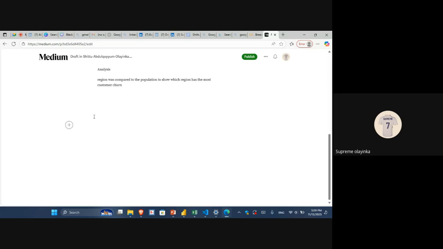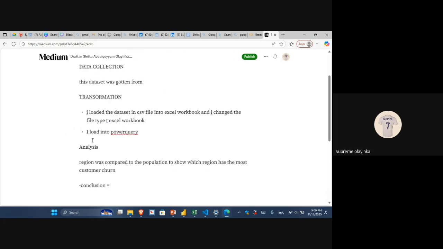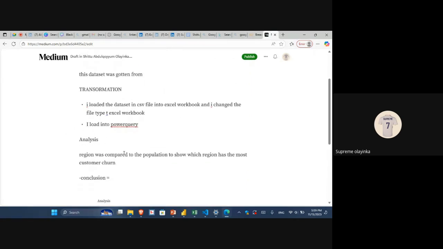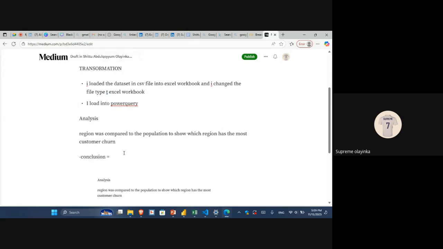After you are done with your pivot table analysis, the next one is visualization. I think analysis and visualization you can do hand in hand. Maybe you will do analysis. There's not actually a rule. There's no standard you can follow. Just do it like you are writing a report, basically.